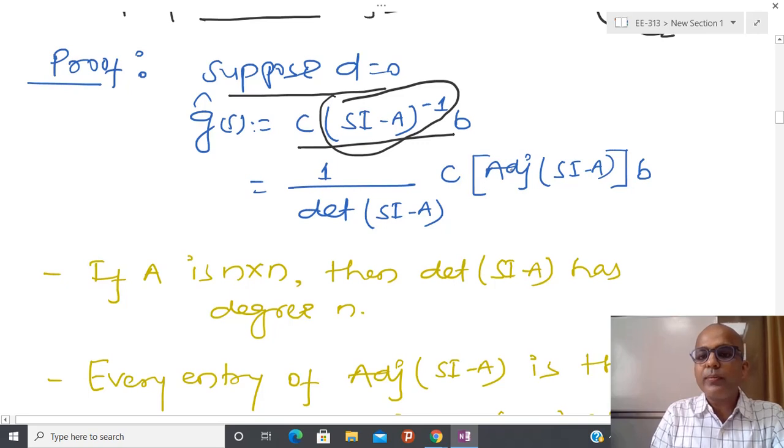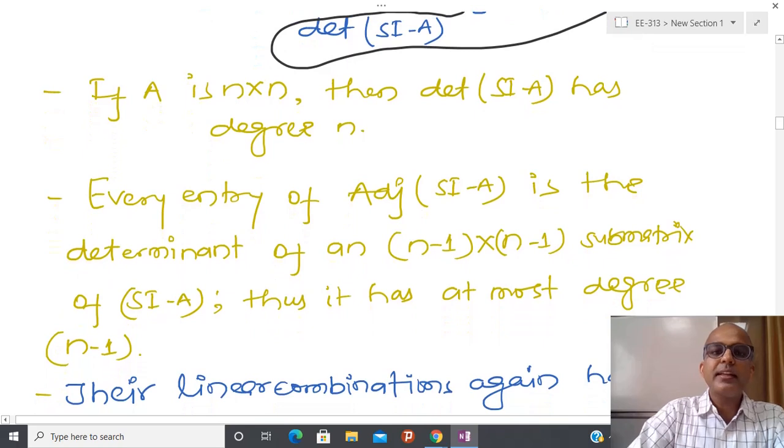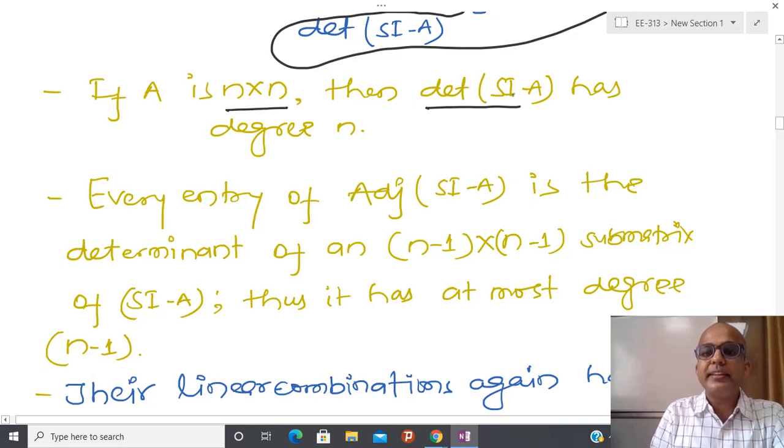Now try to see that this particular term, (sI minus A) inverse, I can also write in terms of the adjugate and determinant. This is pretty simple. Now if you see the matrix A, because A is the system matrix that has dimension n cross n, if you calculate the determinant, whatever polynomial comes into the picture, its degree is n. I think that is clear to everyone, because whenever we calculate the determinant of sI minus A, one polynomial comes into the picture.